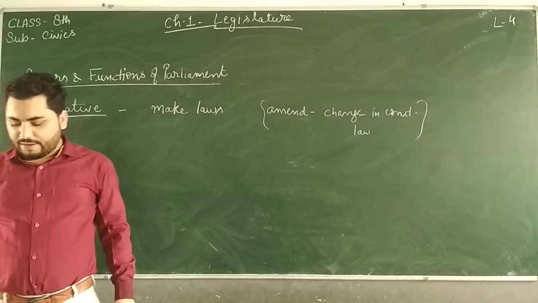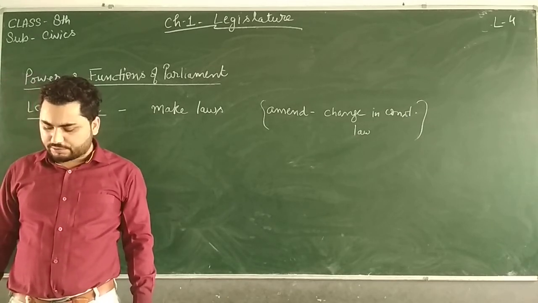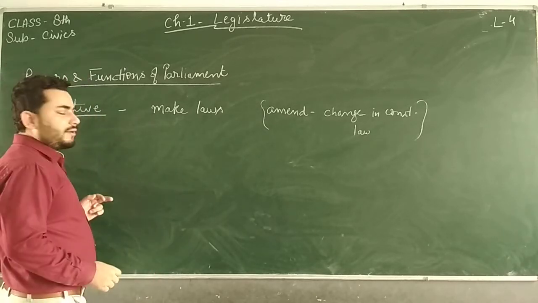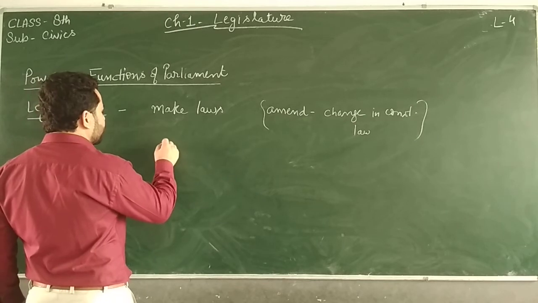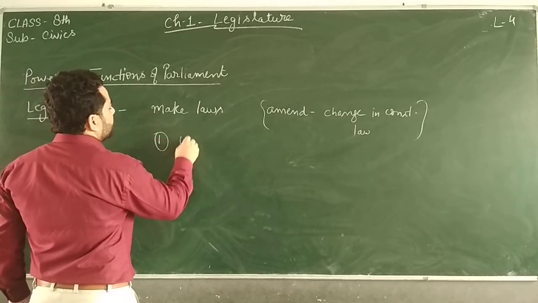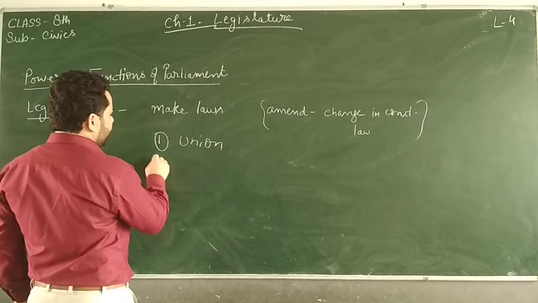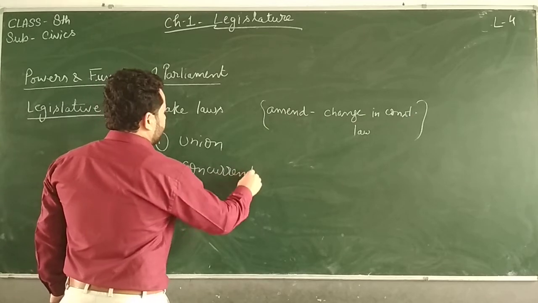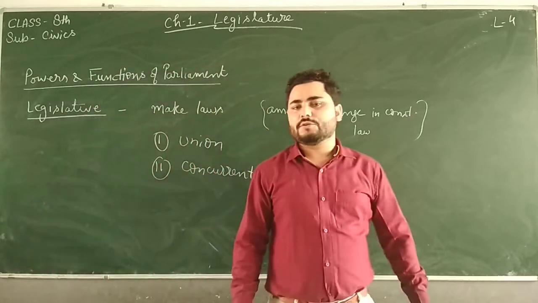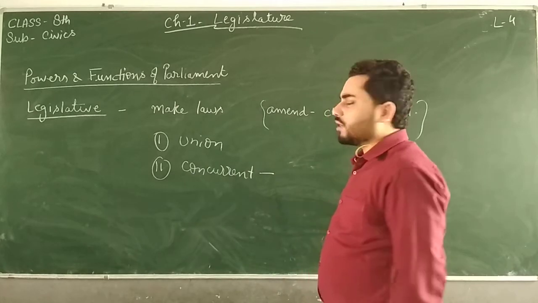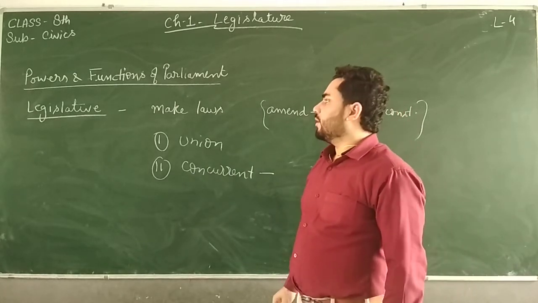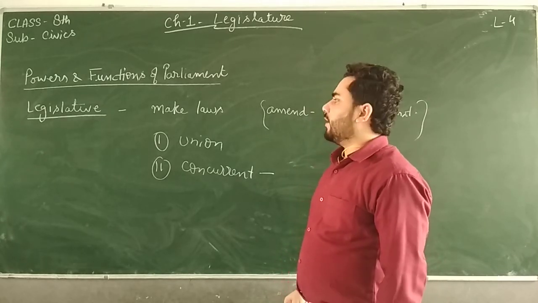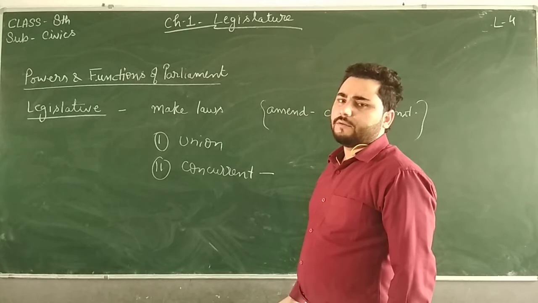Then second is Parliament can make and amend laws on the subjects given in the union and concurrent list. So it can legislate on the union list subjects, which we have already studied, and on concurrent list subjects, we have studied this also. On concurrent subjects, both the union government as well as the state government can legislate. Now the law making body of the union government is the legislature, and that is called Parliament.